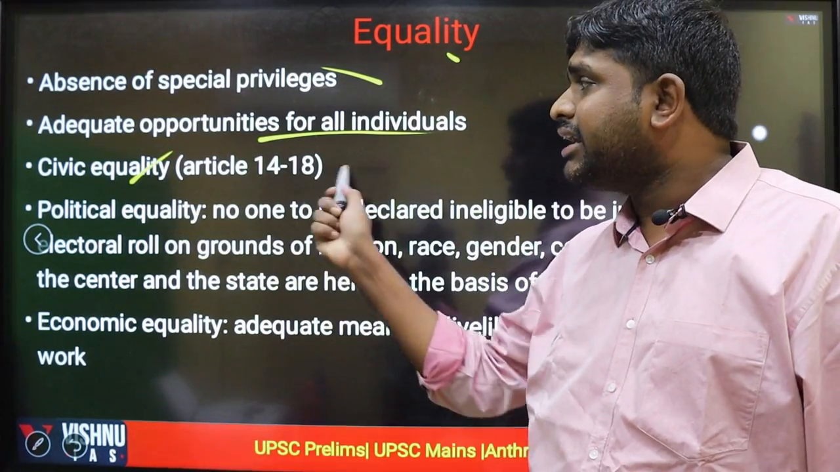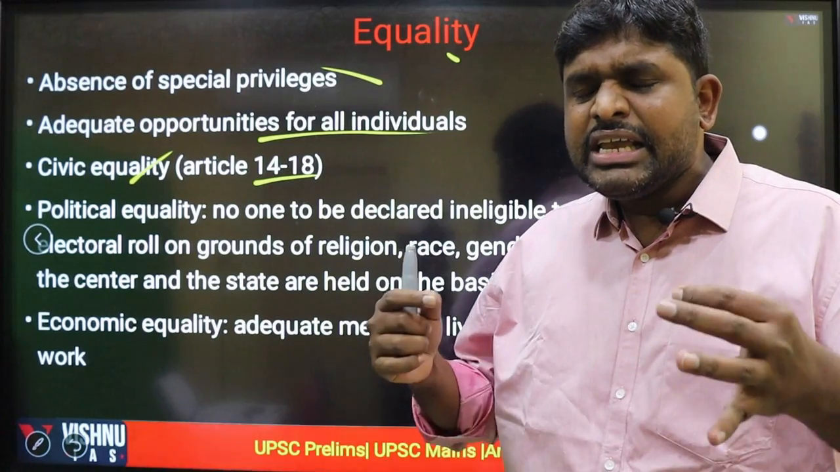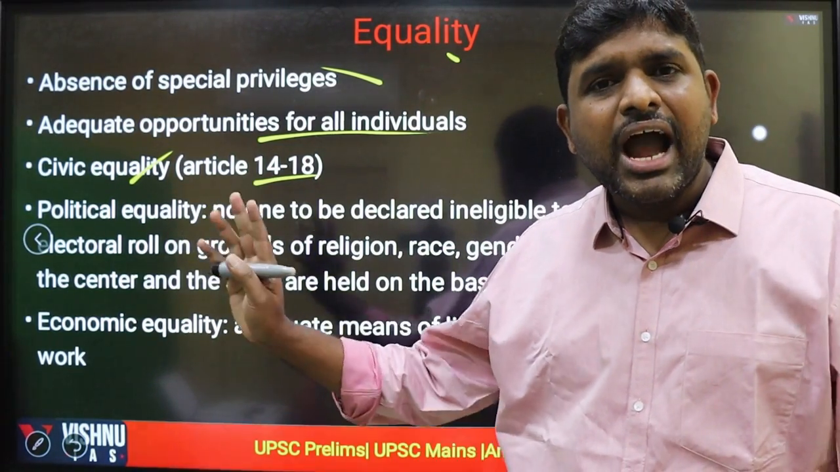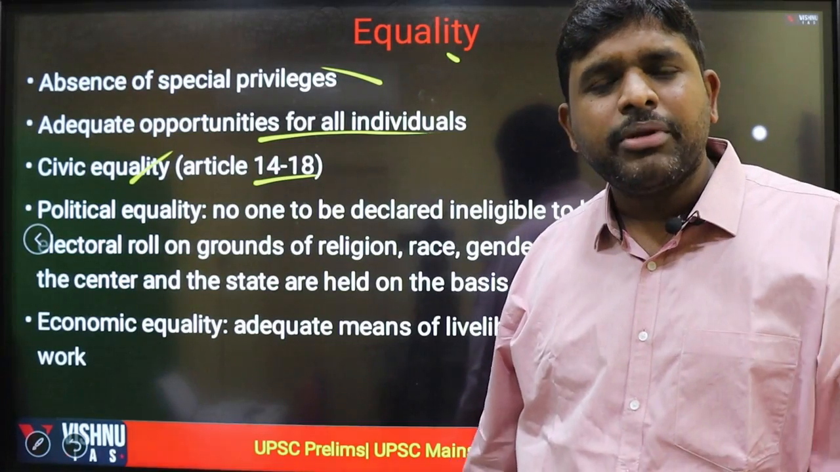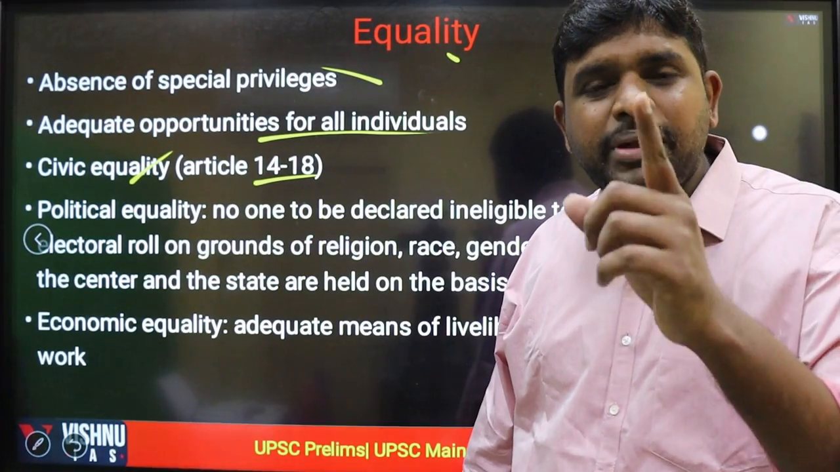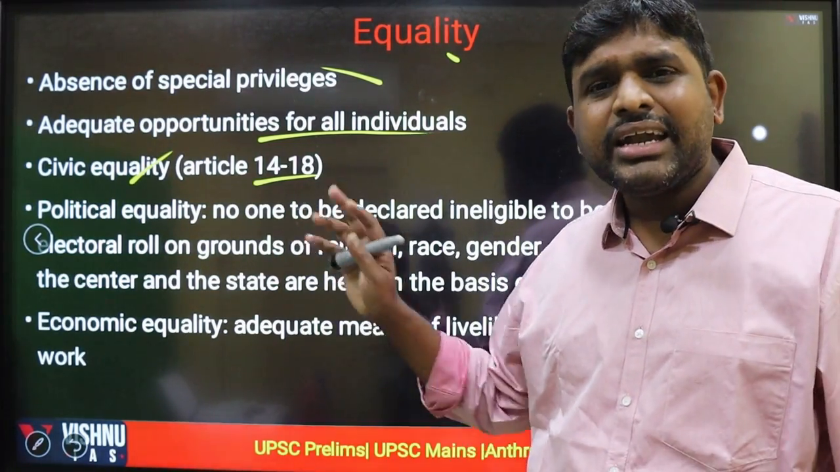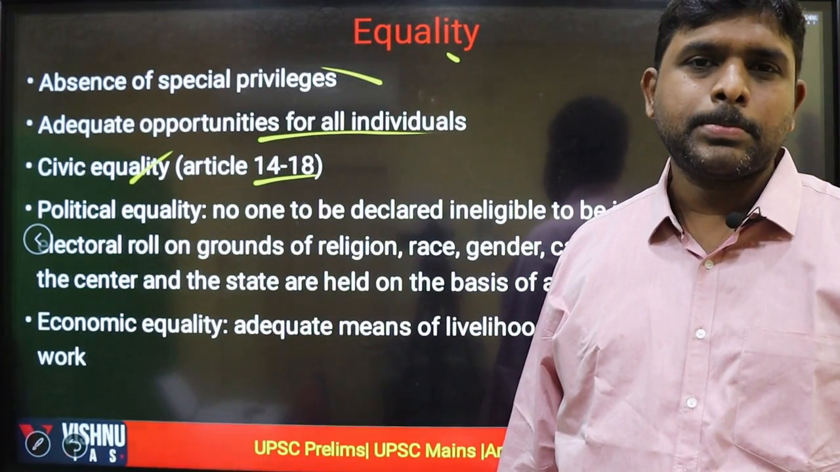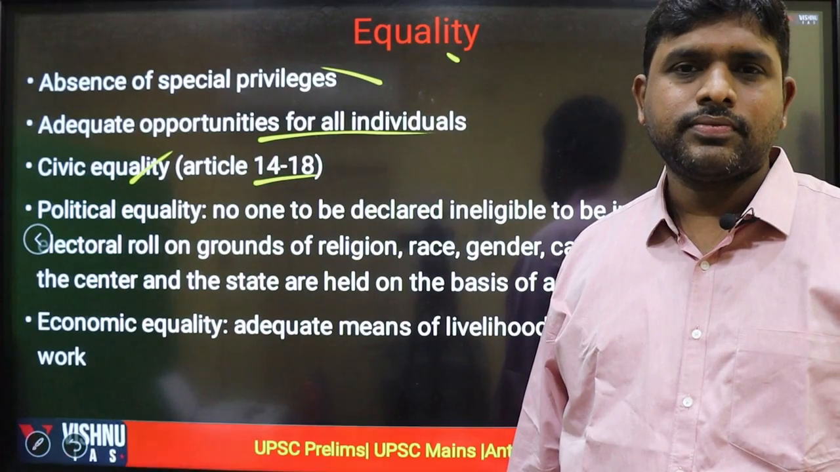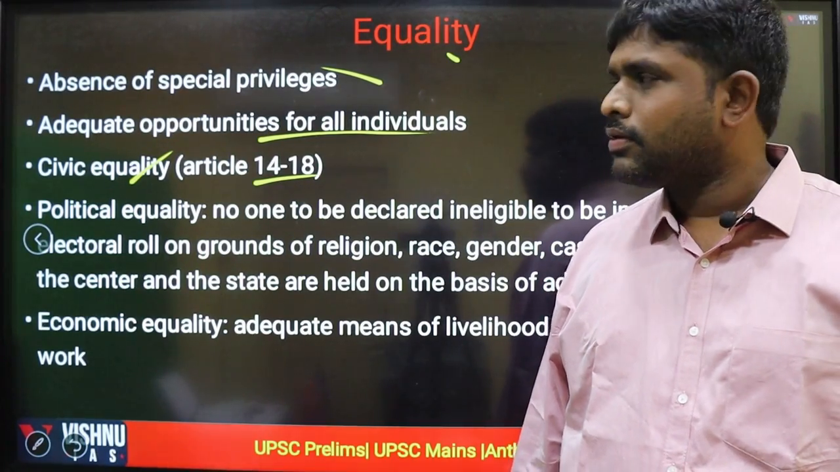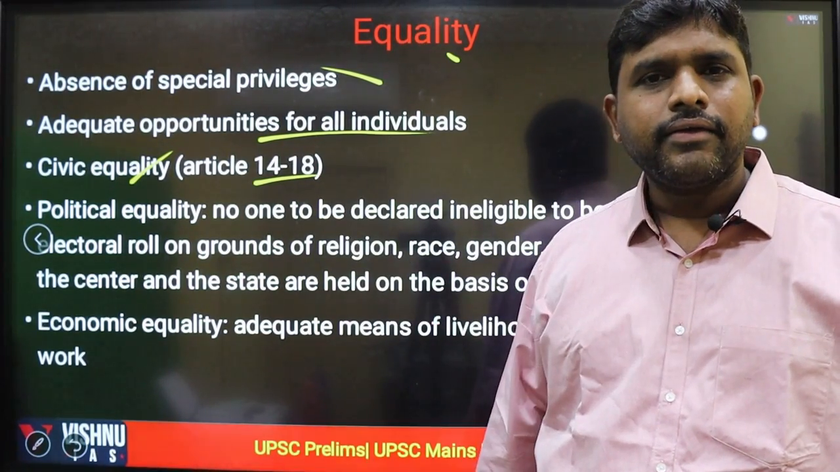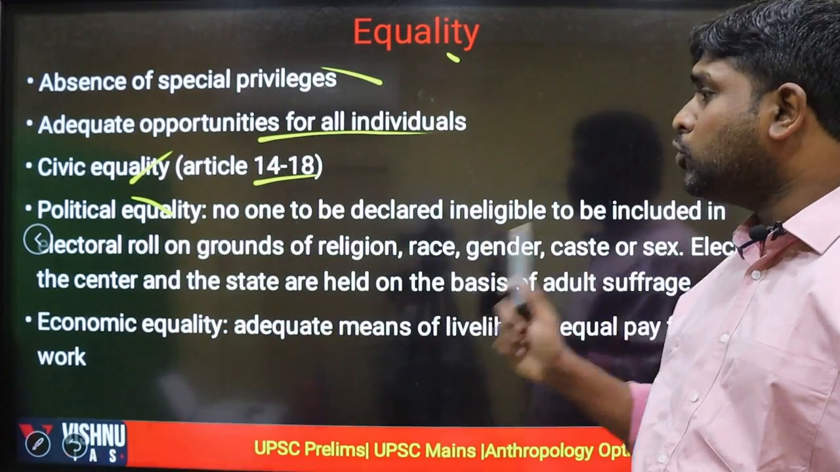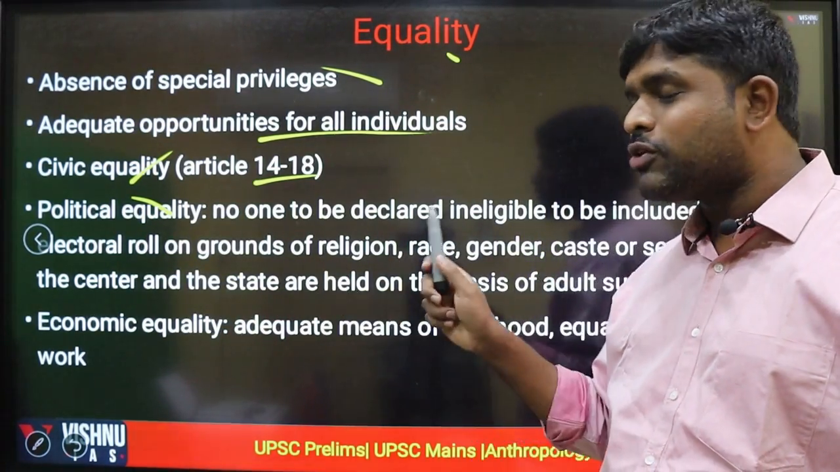Civic equality. Articles 14 to 18. Article 14, right to equality. Article 15, absence of discrimination. Article 16, in public employment, equal opportunities. Article 17, no untouchability. Civic equality. Political equality. No one to be declared ineligible to be included in the electoral roll on grounds of religion,